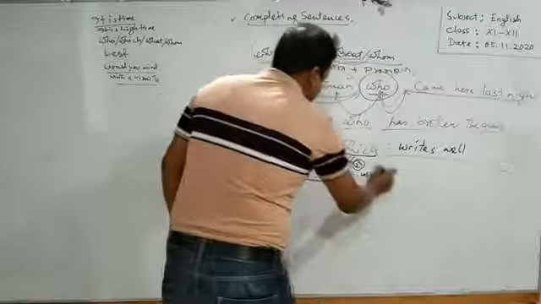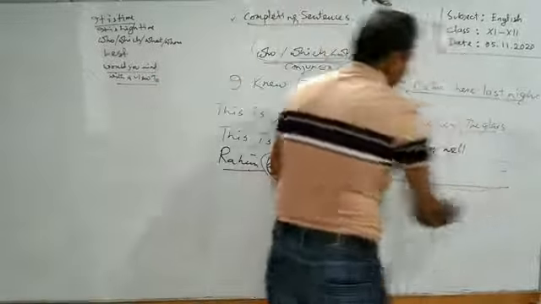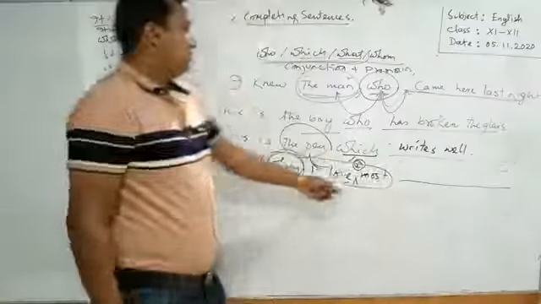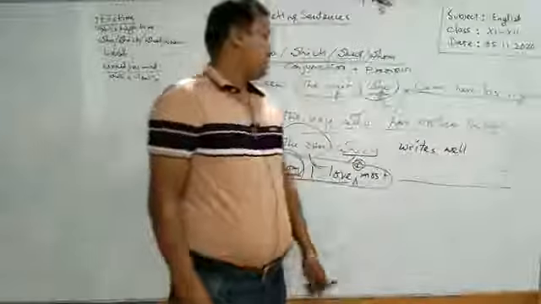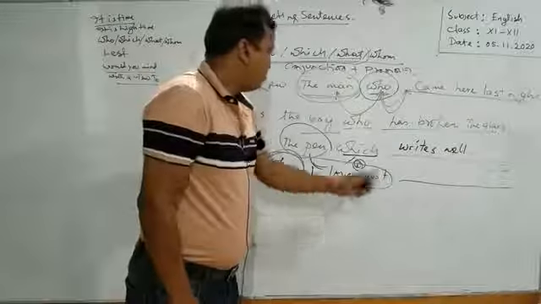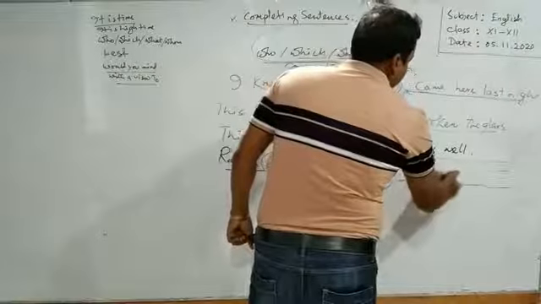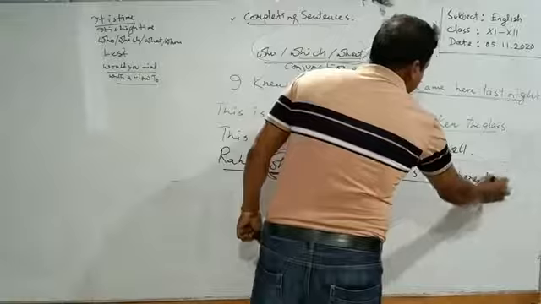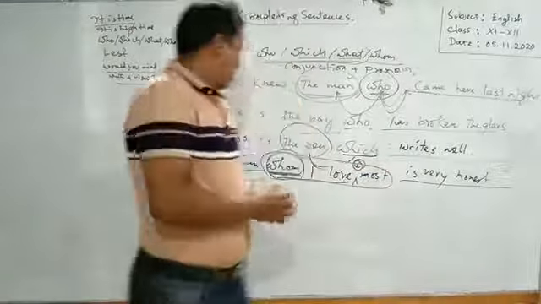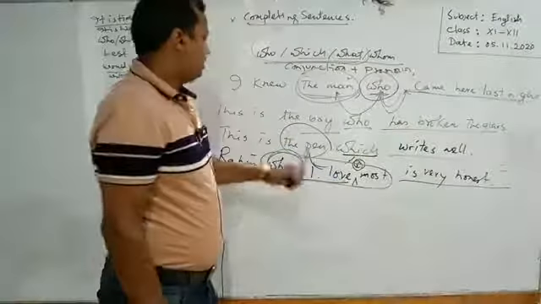This is the subordinate clause, and you have to complete the gap, and Rohim will be the subject of this clause. Rohim, whom I love most, is very honest. This is the principal clause, and whom I love most is the subordinate clause here.